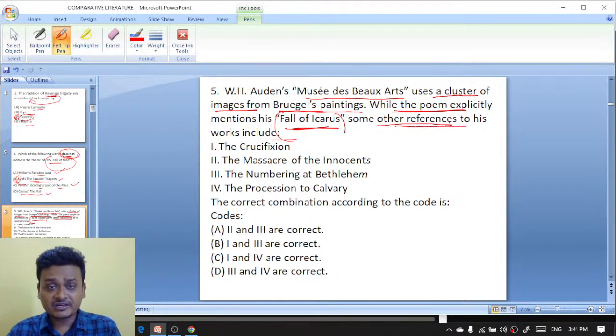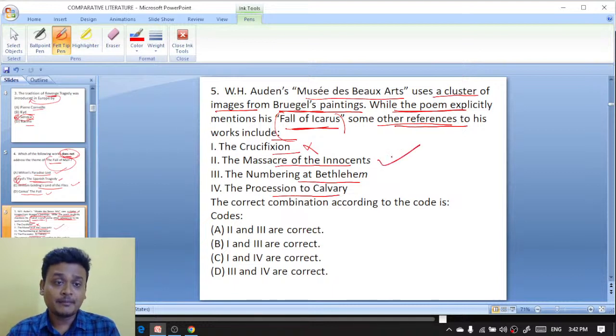The options include the Crucifixion, the Massacre of the Innocents, the Numbering at Bethlehem, or the Procession to Calvary. There is no reference to the Crucifixion actually, and there is a reference to the Massacre of the Innocents.